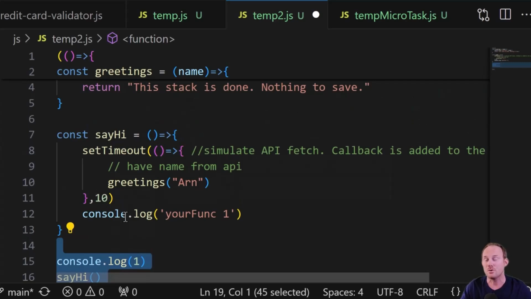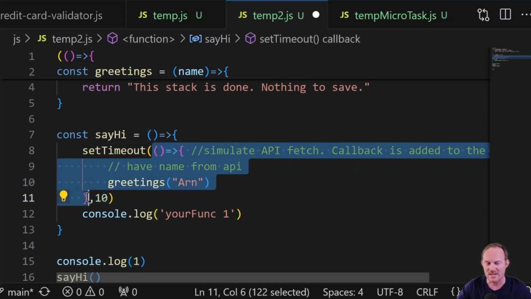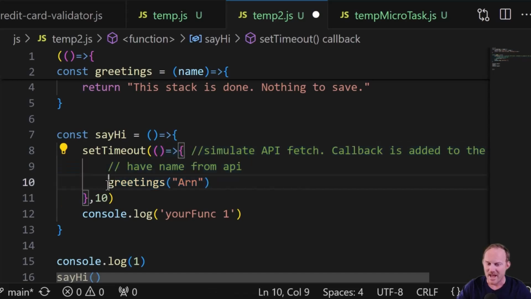Okay, go to the queue. This won't be ready because 10 milliseconds won't have passed. By the time 10 milliseconds has passed, it will get added to the queue. The runtime engine will say, oh, I've got something ready, so it's going to take this, put it on the stack, and it's going to call greetings, arn.